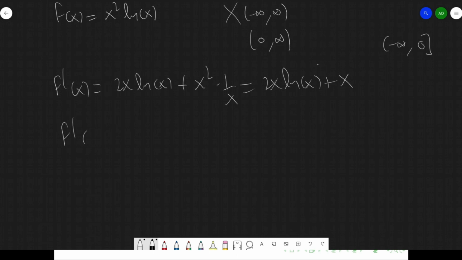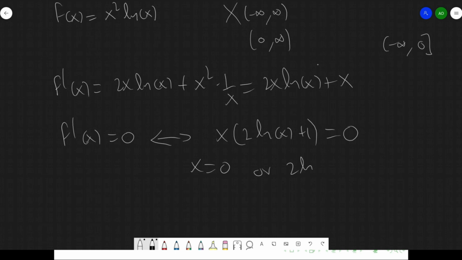So we're only going to have the option of f prime of x being 0. So when that happens, that means that x times 2 log of x plus 1 is equal to 0. And that gives me two options, x equals 0 or 2 log of x plus 1 equals 0, which means that log of x is minus 1/2, which means that x is equal to e to the minus 1/2, or 1 over the square root of e.